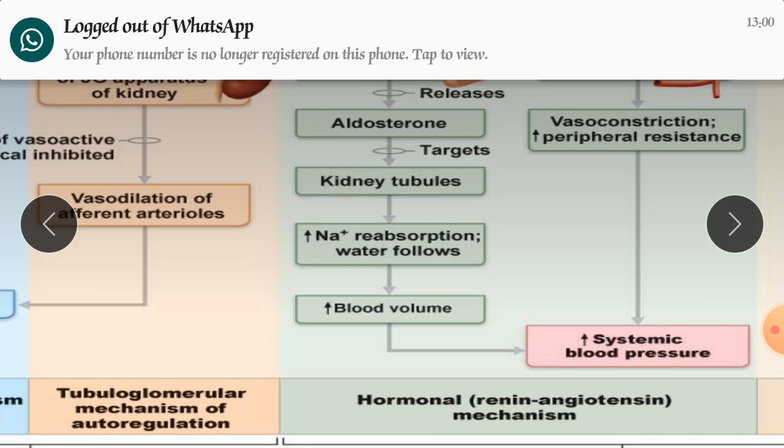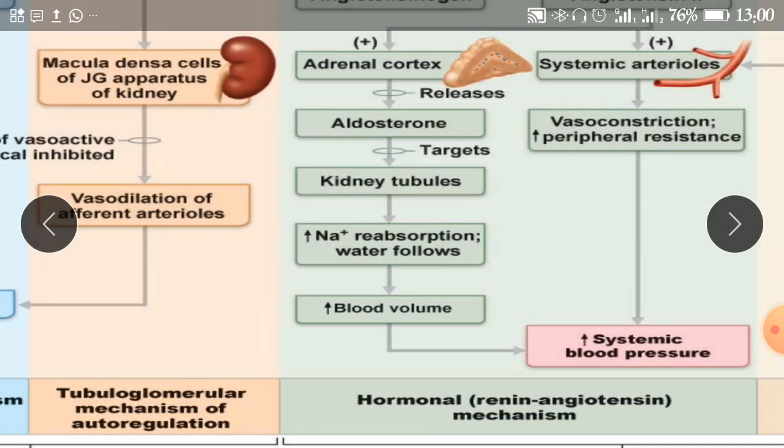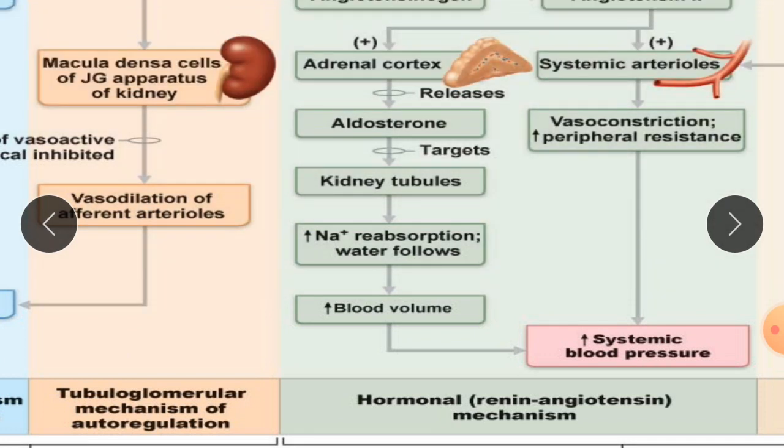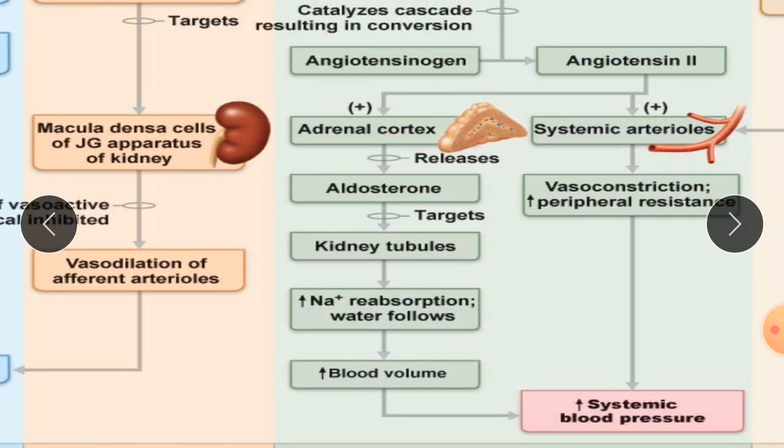So sodium ions are also reabsorbed along with the water, due to which blood volume increases, and total peripheral resistance increases. In the kidney tubules, the adrenal cortex releases aldosterone, and the ultimate effect is that blood pressure increases.